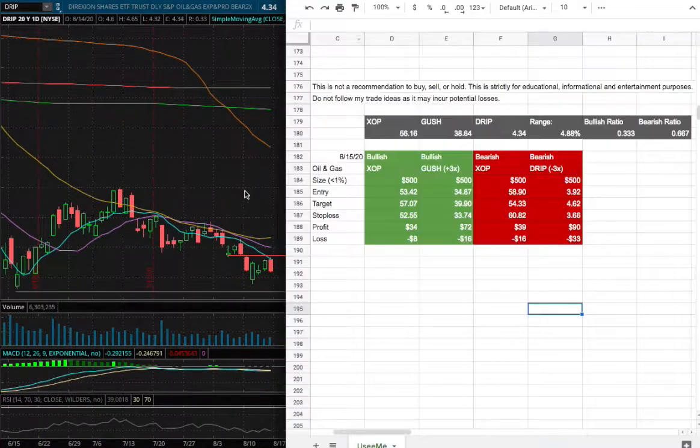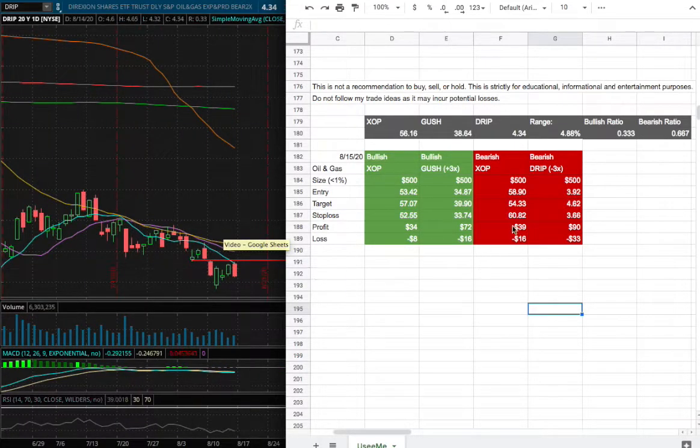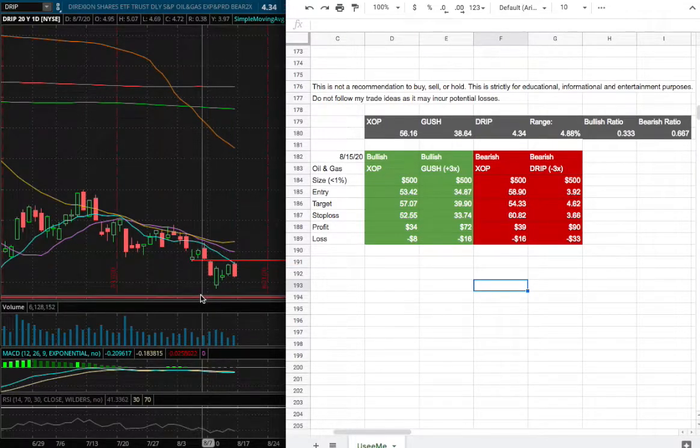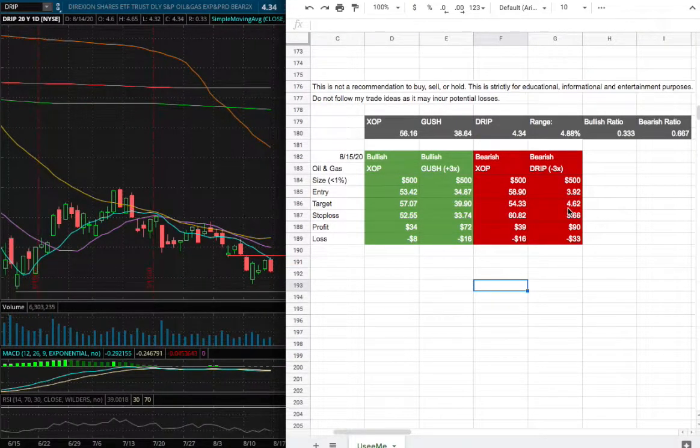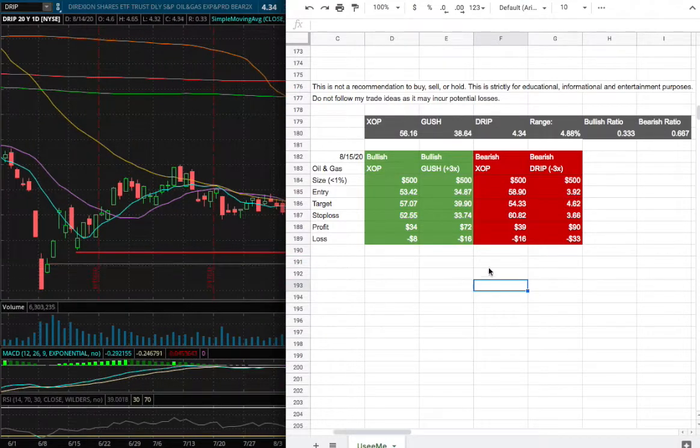So if we examine the trade idea of the week, my entry for DRIP will be around a price of $3.92. That is around this range right here. And for my sell target, that will be $4.62. That is fairly close to where we encountered previous support levels. And since we're below support, that now acts as a resistance. So that dated back to August 5th, that previous support level. And as for my stop loss, that will be around $3.66. So around this range right here, where we encountered previous support levels back in June 9th.